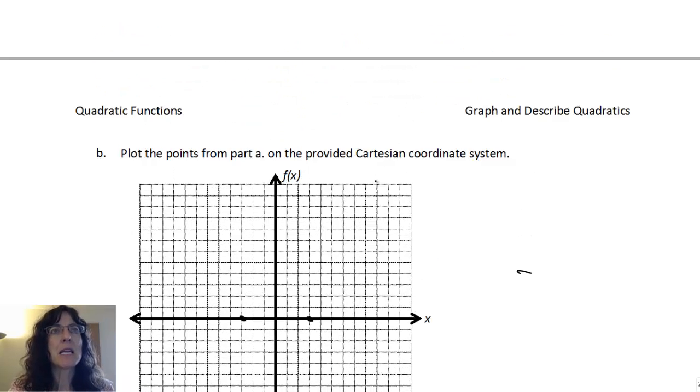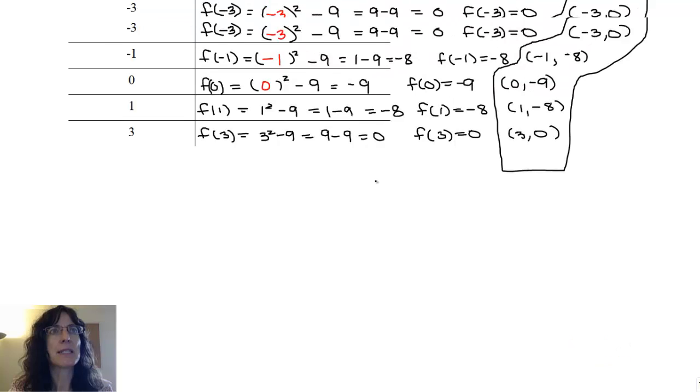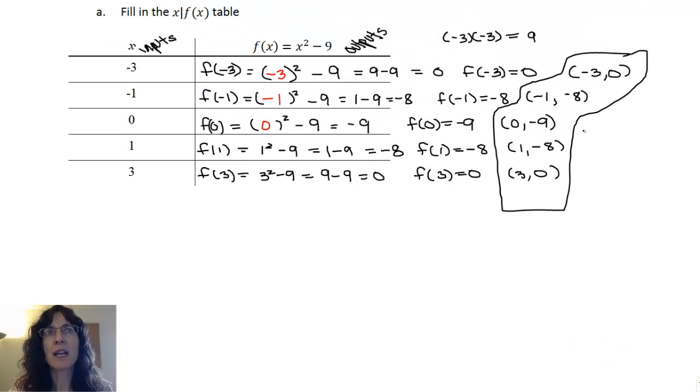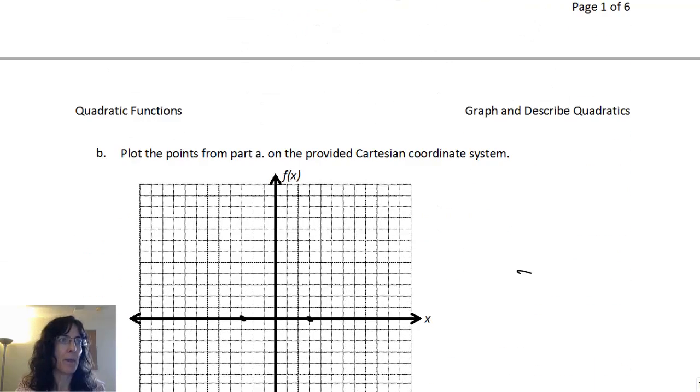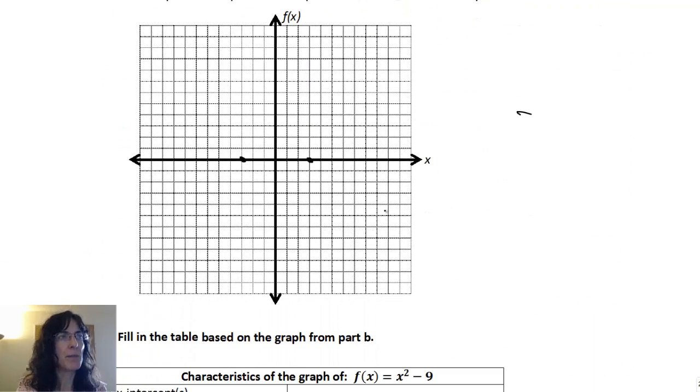Okay, then I have negative 1, negative 8, and 1, negative 8. So let's see where those put me. Negative 1, 1, 2, 3, 4, 5, 6, 7, 8. There's negative 1, negative 8.